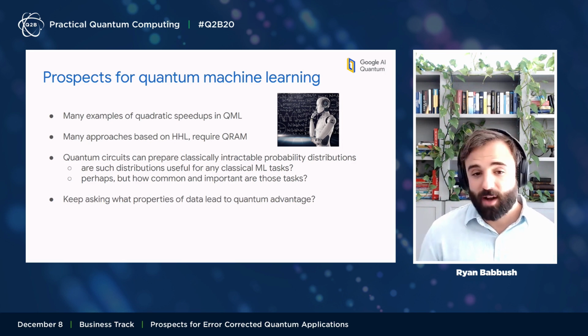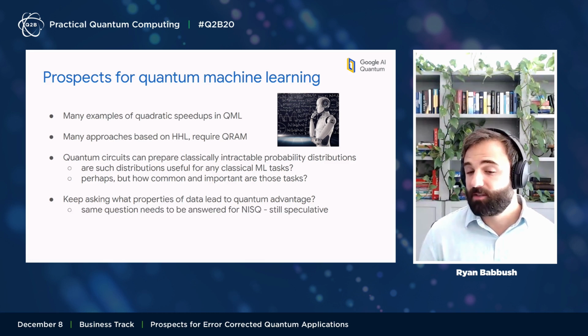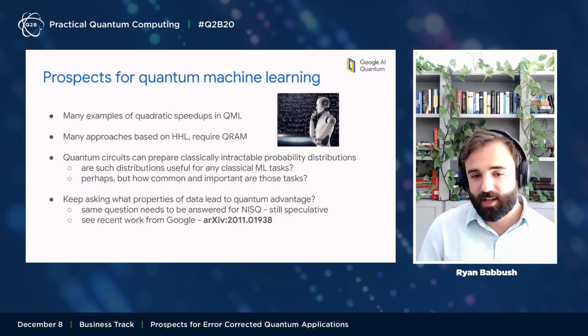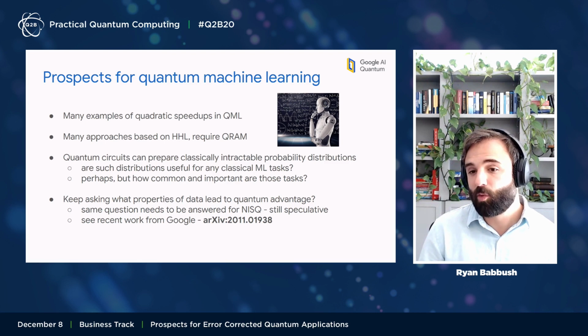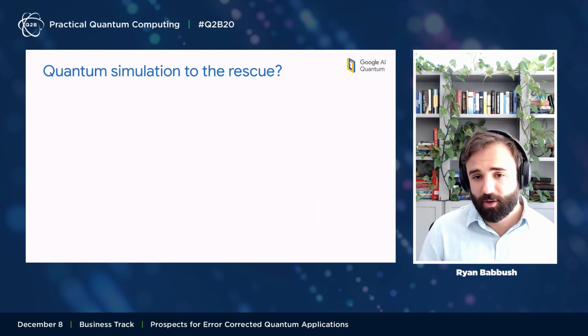That's an open question, and it's something that we need to keep looking into. I think this is also a central question for NISQ: really the essential question of why quantum machine learning is going to be useful at all. It's not answered, so people need to keep researching it. Our team's been working on this. There's some recent work I don't really have time to go into, but it starts to elucidate for what types of classical machine learning models you might be able to get a speedup with a quantum computer.